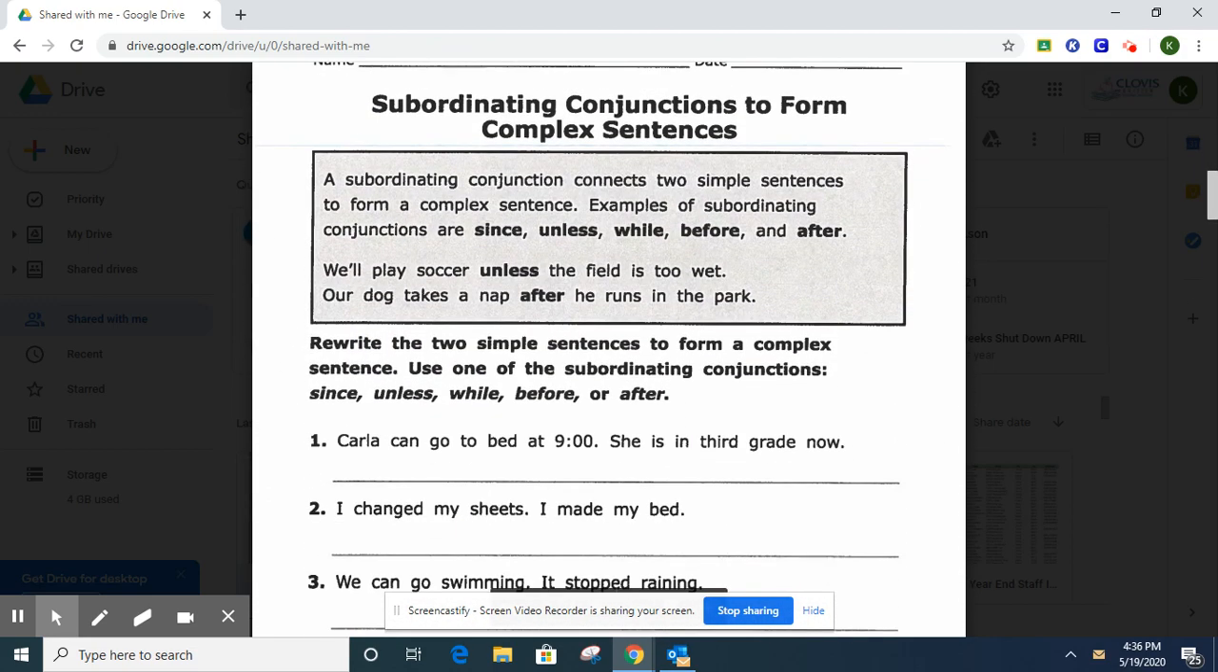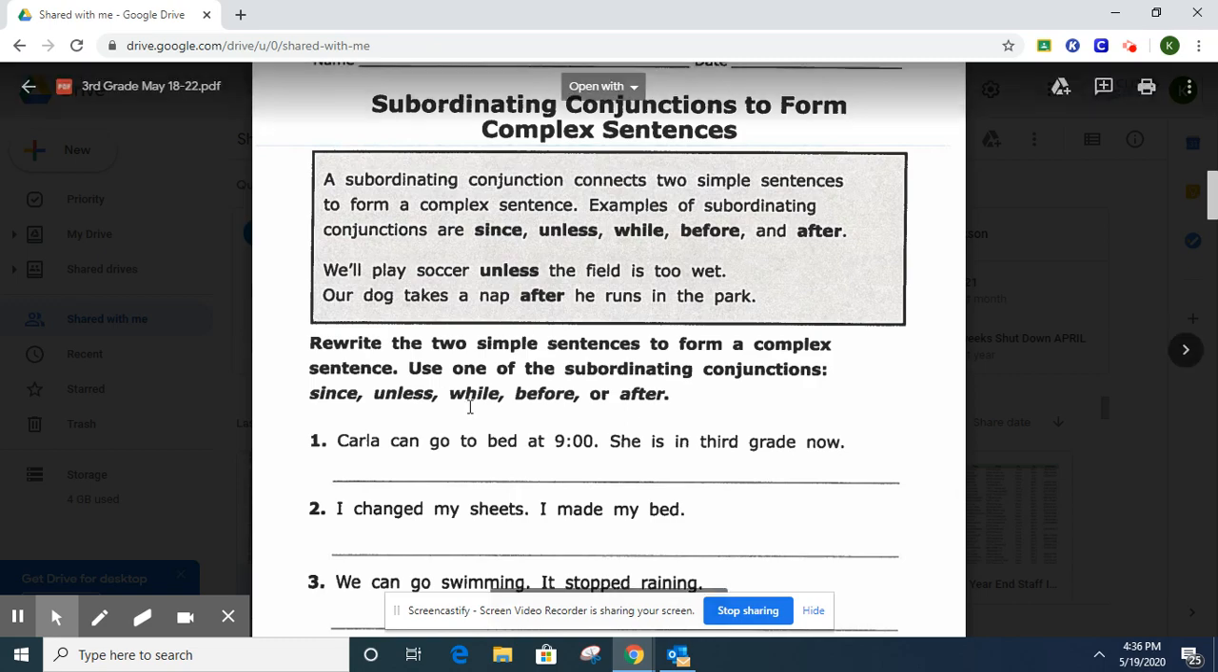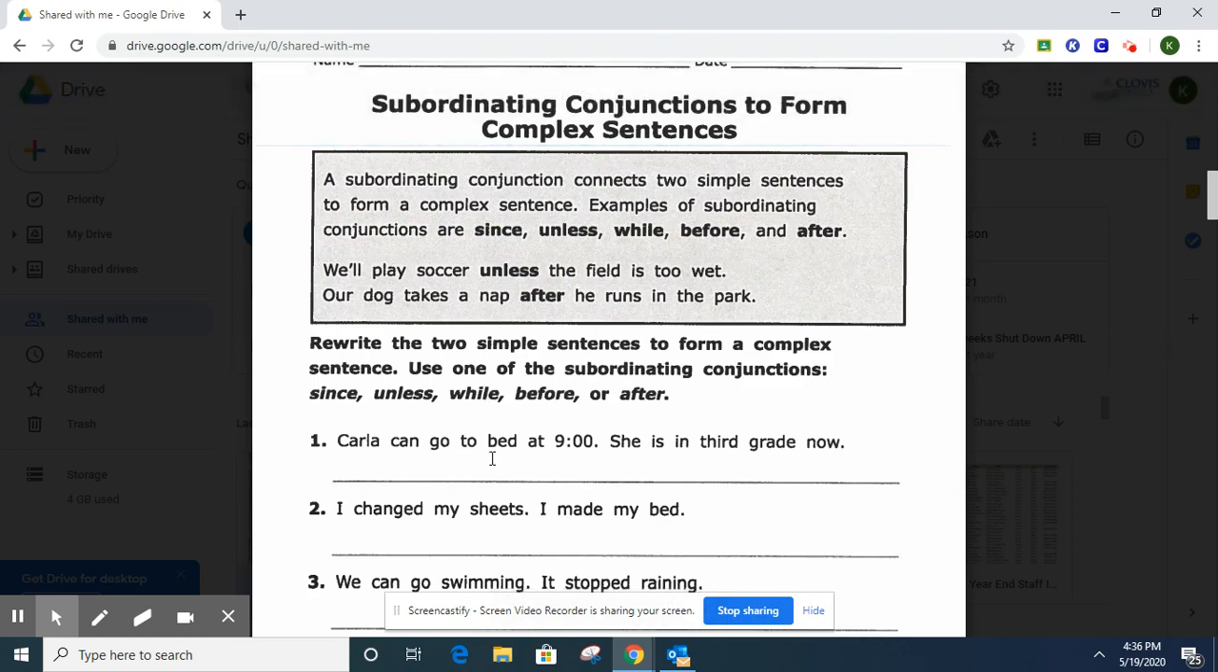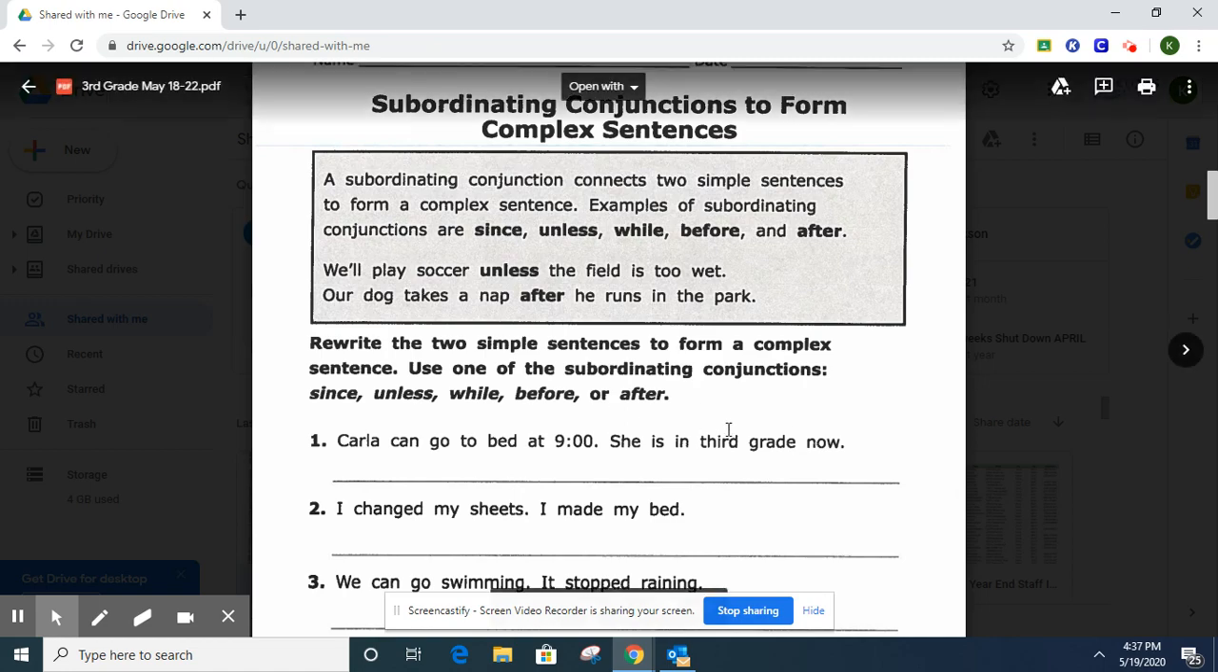Subordinating conjunctions to form complex sentences. So conjunctions are things that go in between two sentences that you're going to combine to make one. So use these conjunctions here, and I'll help you. Carla can go to bed at 9. She is in 3rd grade now. So what goes best there? Carla can go to bed at 9 since she's in 3rd grade now. Okay, that makes sense. Unless does not make sense.